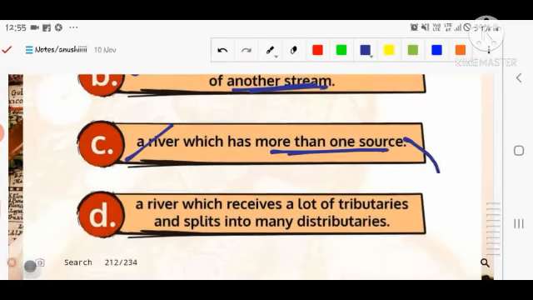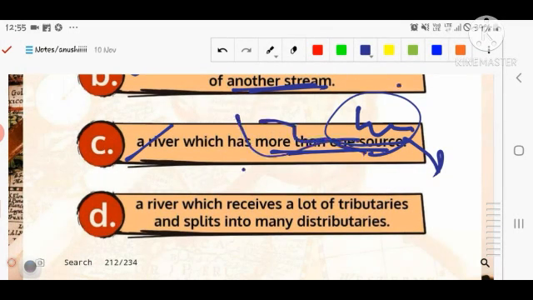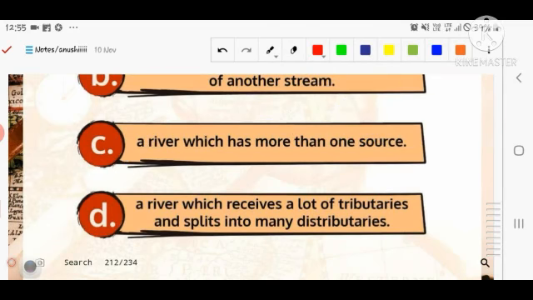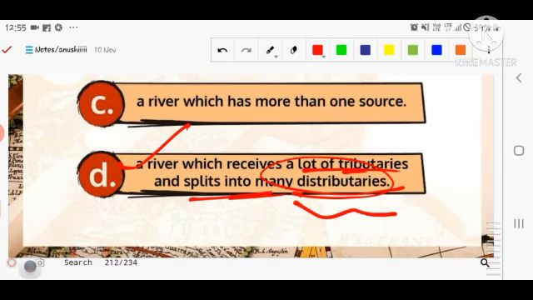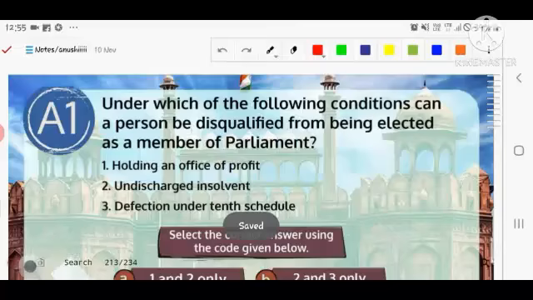Number four, I could not give an example, though there are many. For example, the Ganga also. The Ganga is not originally one river, but when the Yamuna, Bhagirathi and other streams join, it is known as a river with various sources. Number four, the river which receives a lot of tributaries and splits into many distributaries. For example, the Ganga also, which later breaks into the Hugli. So you have to choose the correct option here.